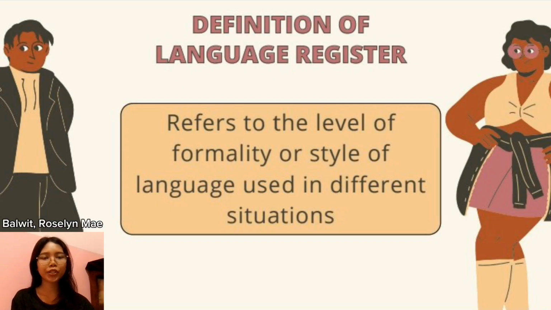Next is the language register. It refers to the level of formality or style of a language used in different situations. So, language registers are the different levels of formality in language. We use different registers depending on the situation. For example, we speak formally in a job interview but casually with friends.